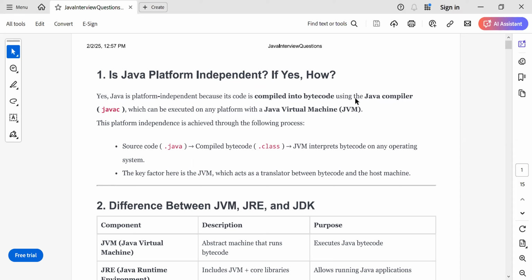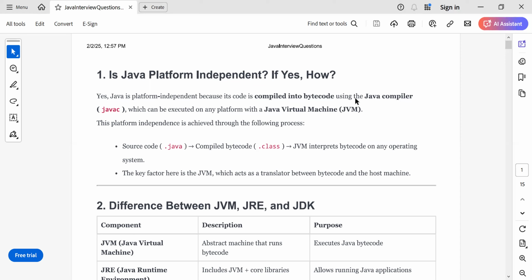Consider you write your Java program on a Windows machine and you compile it on a Windows machine. Now you want to run the same program on Linux. You can take that program and run it on Linux without making any changes. So compiling your program on one machine and running it on any other machine or device is known as platform independence.